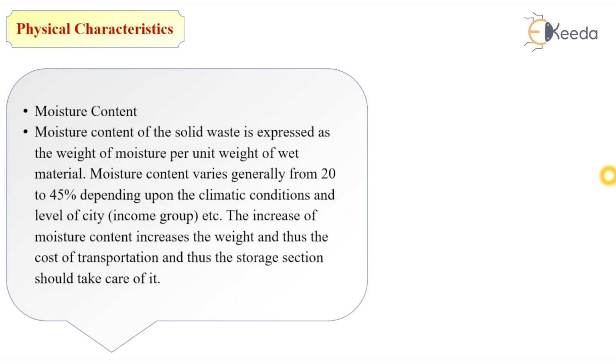The next physical characteristic is moisture content. Moisture content of solid waste is expressed as the weight of moisture per unit weight of wet material. The moisture content varies generally from 20 to 45% depending upon the climatic conditions and level of the city, etc. The increase of moisture content increases the weight and thus the cost of transportation, and the storage section should take care of it.